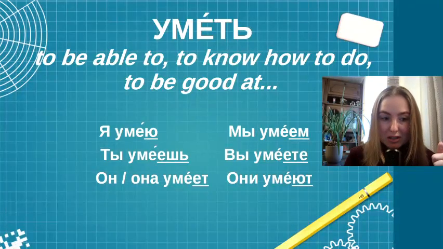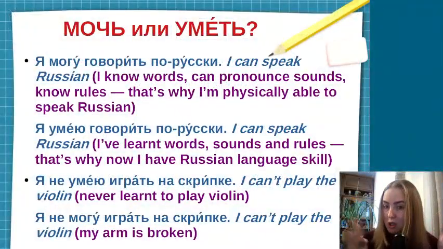Okay, those were easy things, and now let's talk about the most difficult cases of these two verbs' usages. So, мочь или уметь. How do Russians use these verbs? Look at my first example. Я могу говорить по-русски и я умею говорить по-русски. Both sentences are translated as I can speak Russian.